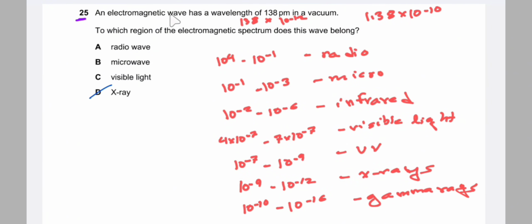Question 25. An electromagnetic wave has a wavelength of 138 picometer in vacuum. So 138 picometer is 138 into 10 to the power minus 12 meter, or 1.38 into 10 to the power minus 10 meter.